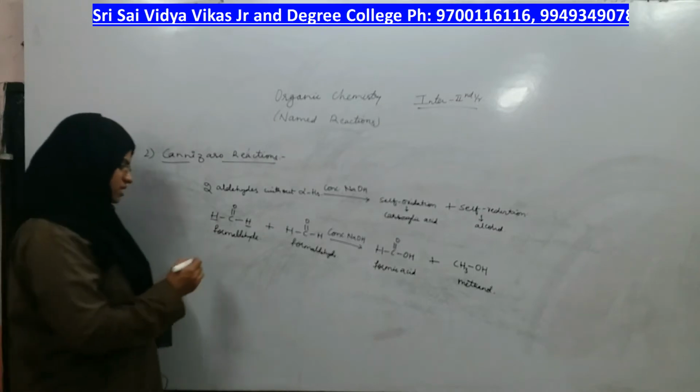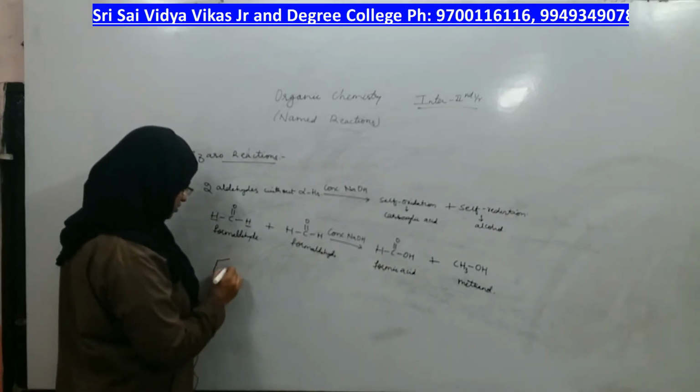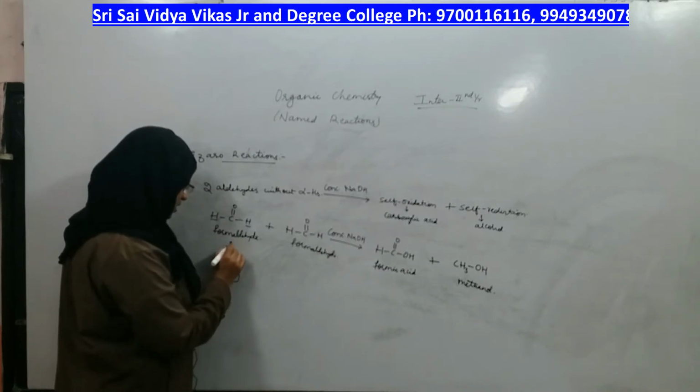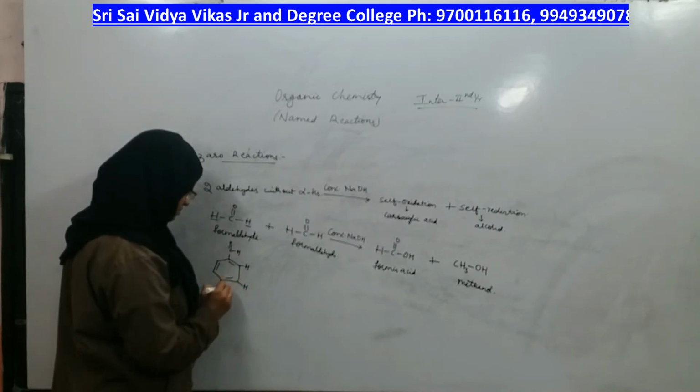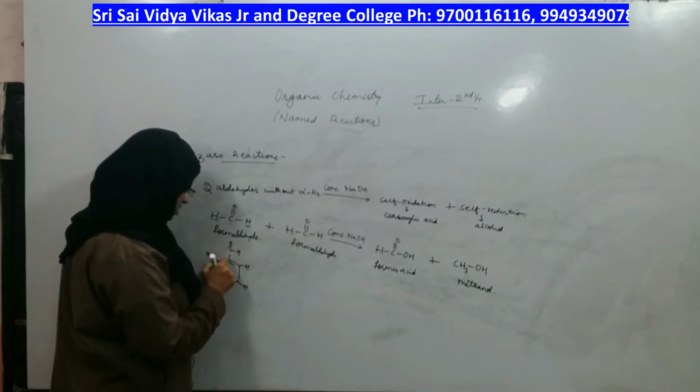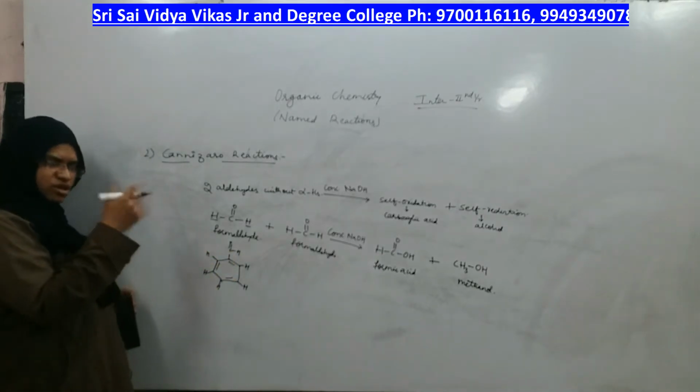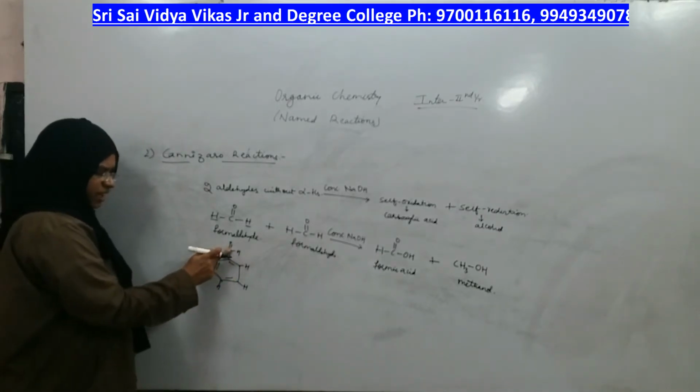Can I take the next example of benzaldehyde also? Yes, even in benzaldehyde we see that there are no alpha hydrogens. I will write it clearly so that you don't think alpha hydrogens are there. On five carbons there is hydrogen, but on the sixth carbon the hydrogen got removed and the aldehyde got added.